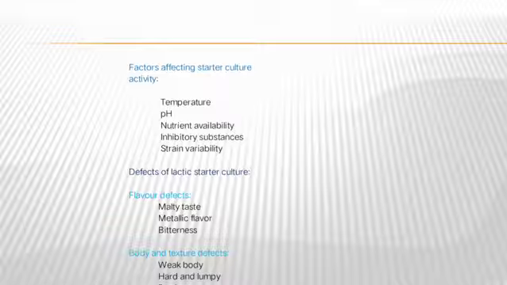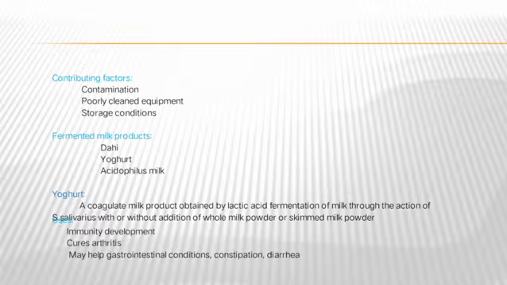There are many defects in the lactic starter culture. The first one is flavor defects. It causes malty taste, metallic flavor and bitterness. The next one is body and texture defect. It causes weak body, hard and lumpy texture and ropiness in the fermented food product. The next one is contributing factors. Contamination, poorly cleaned equipment, storage condition, these also cause damage in the fermented products.